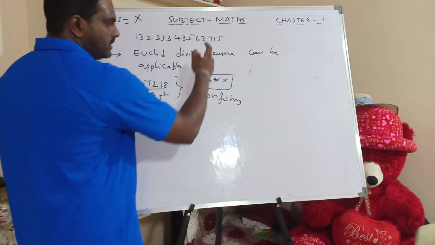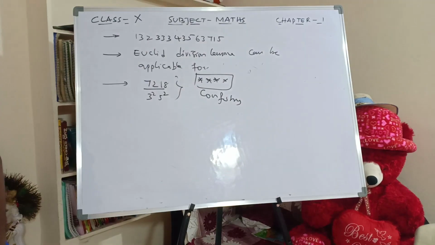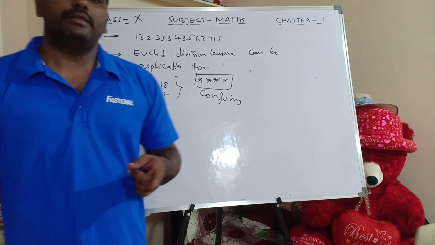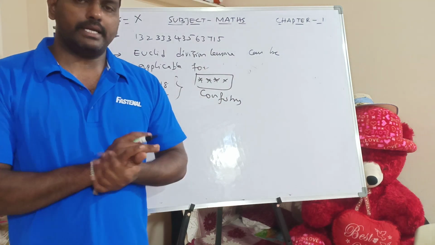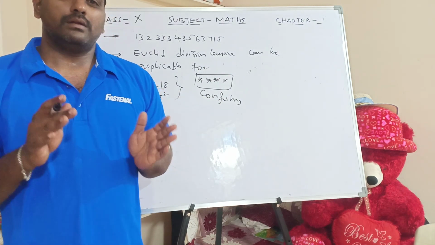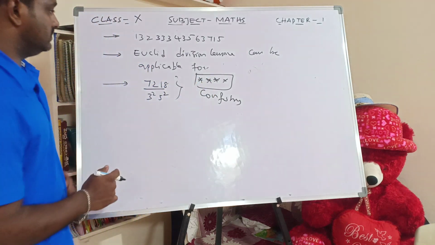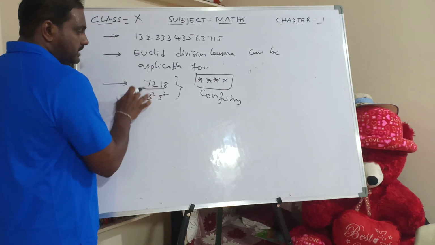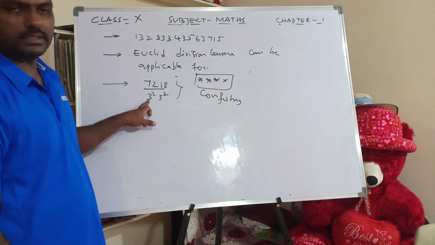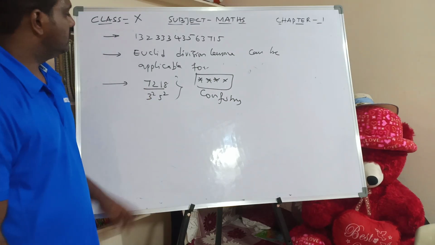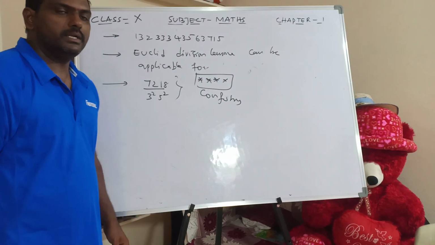Why it is confusing: in theorem 1, based on these 3 theorems, what have we concluded? We have concluded that if the denominator is in the form of 2 power n, 5 power m, it is a terminating decimal. If the denominator is not in that form, it is a non-terminating decimal. Suppose in your question he may ask, is this a terminating or non-terminating decimal? So what you will write is, the denominator is not in the form of 2 power n, 5 power m. Additionally 3 is there. So that's why it is a non-terminating decimal, you will write and come.